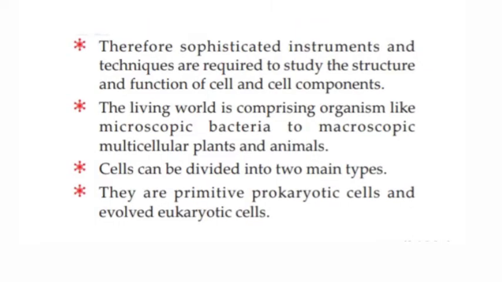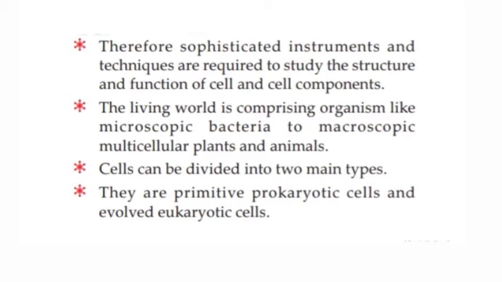Therefore, sophisticated instruments and techniques are required to study the structure and function of the cell and cell components. The living world comprises organisms from microscopic bacteria to macroscopic multicellular plants and animals.